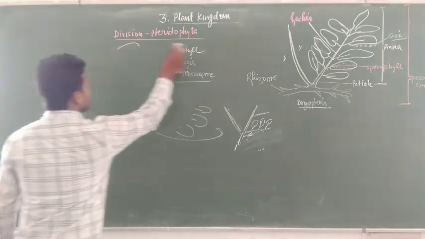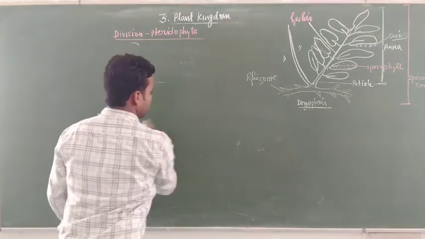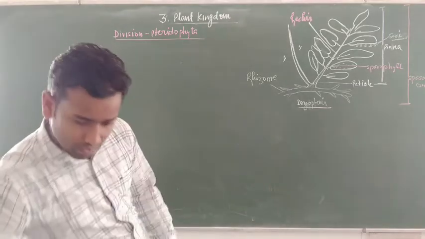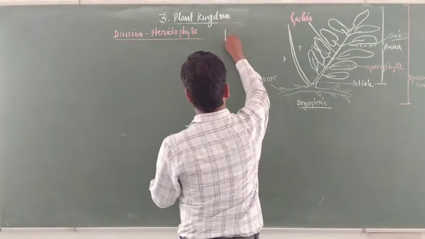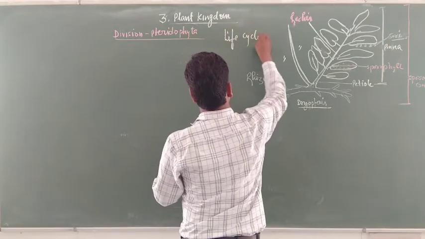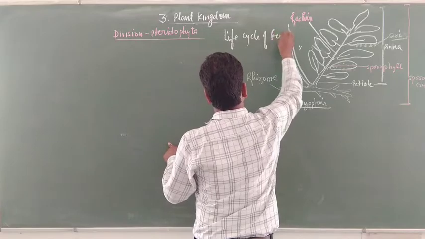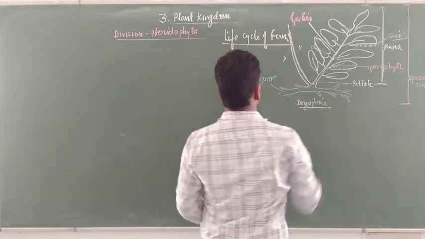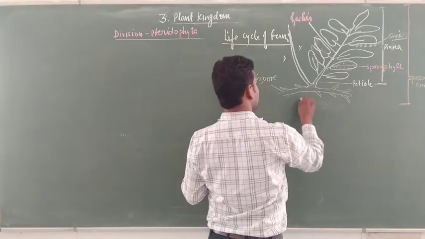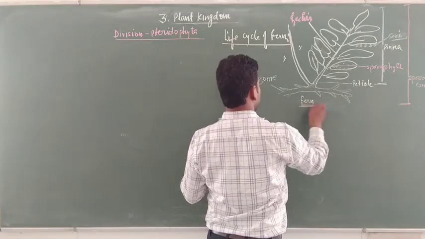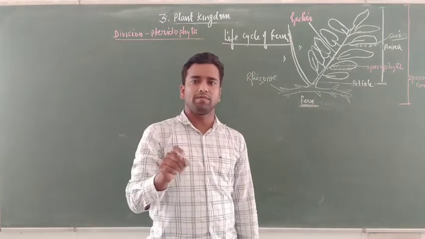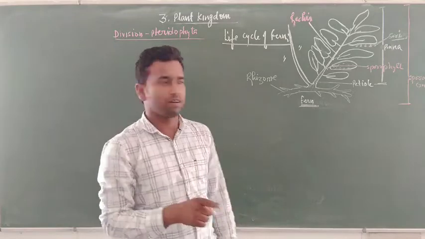Now students, let us understand this by the life cycle of a fern. Suppose this is the life cycle of a fern plant. This is a plant. Now if we write here a fern, it means not a single plant; in the fern category, many plants belong.